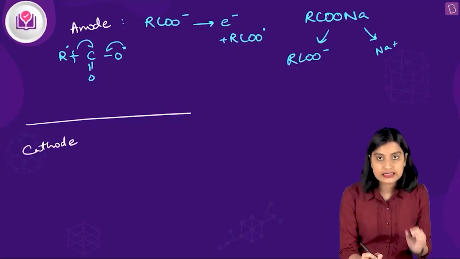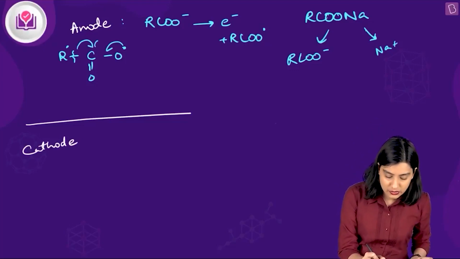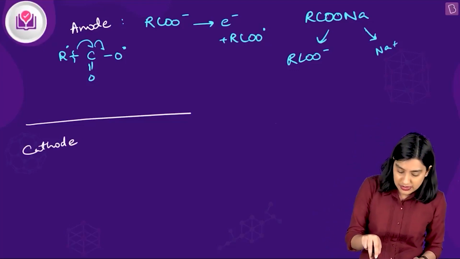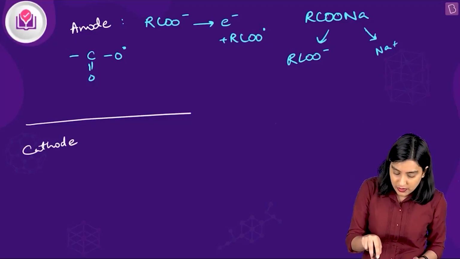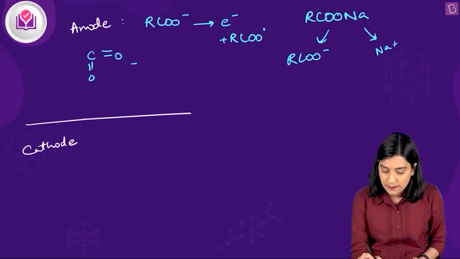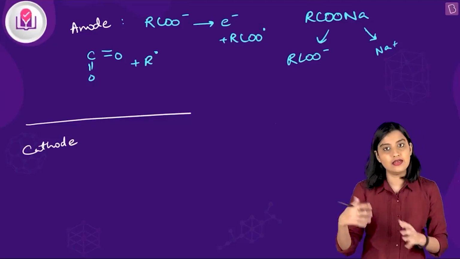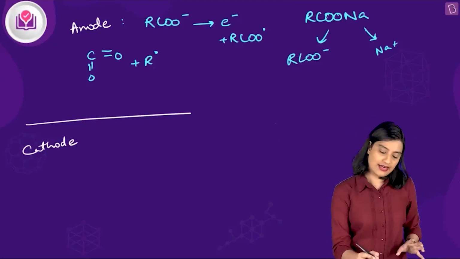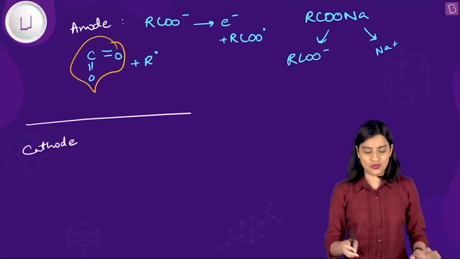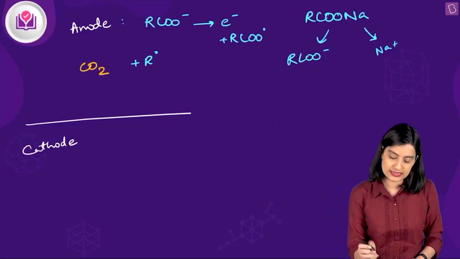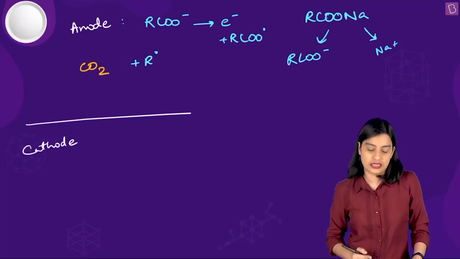That radical on the carbon will now shift here, and as a result you can make a bond. So ultimately what you get is R•, the alkyl radical, plus CO2, our good old friend. CO2 gas is released at the anode.